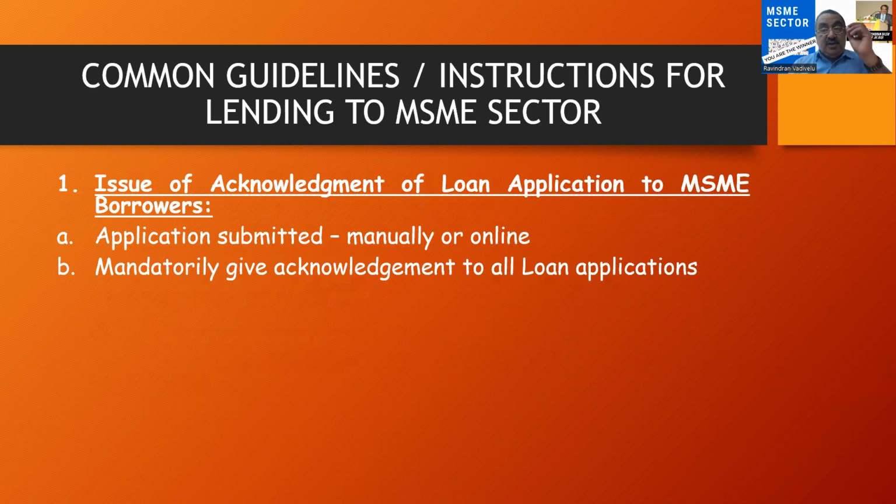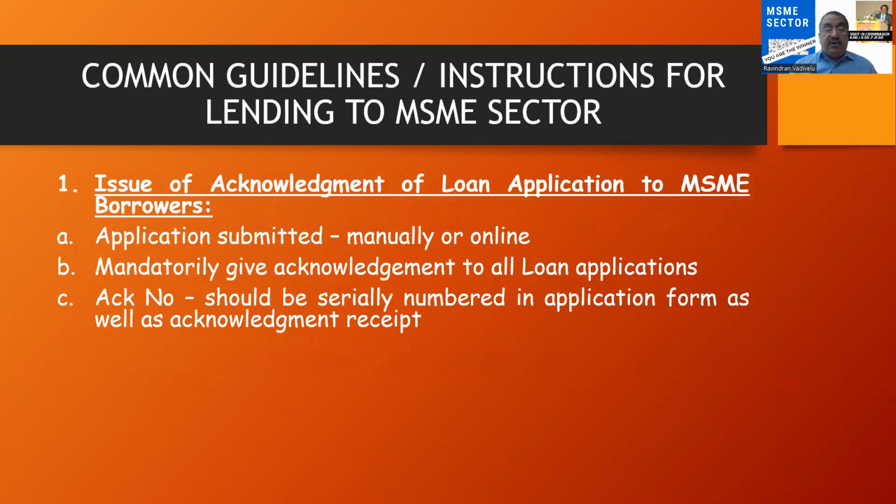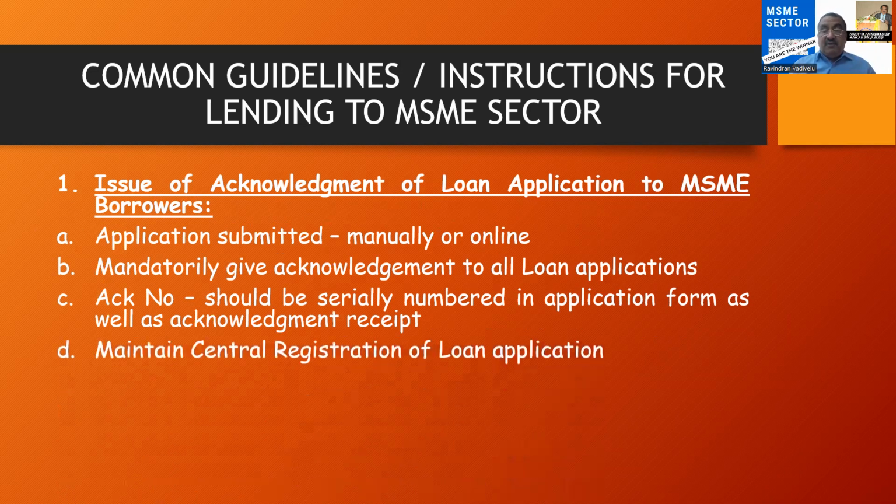This is a must. Otherwise, please get this acknowledgement from the bank, because in case the bank has delayed the process, you can refer this to the higher authorities so that your loan application will be considered favorably, or they can even reject the application by quoting the reason. So application acknowledgement is very, very important, and that acknowledgement should be serially numbered in the application, and the acknowledgement receipt should also be serially numbered. Whenever you are making correspondence or communication to the controlling authorities or the head office, you have to quote this acknowledgement number, and the banks have to maintain a central registration of every loan application.